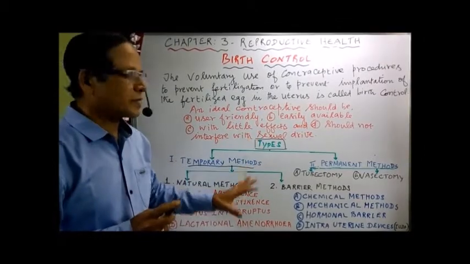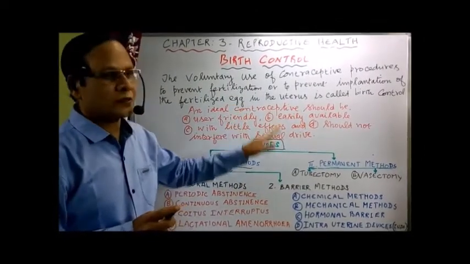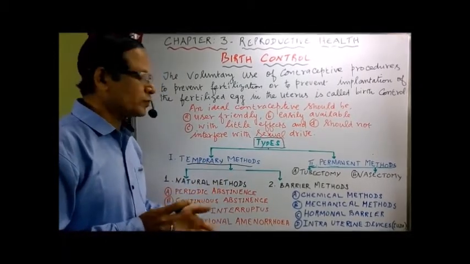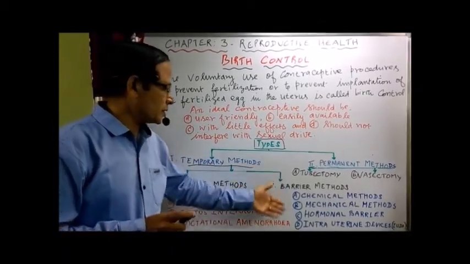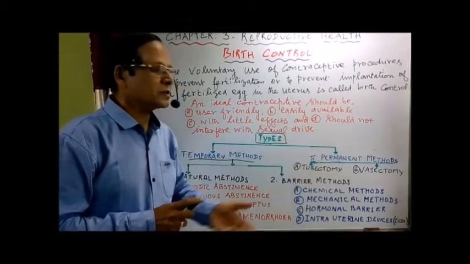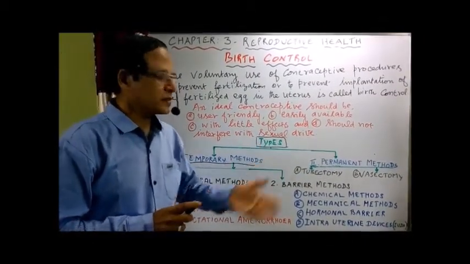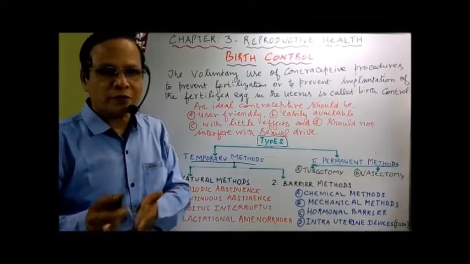So these are the major types. We have to go one by one. What are the different types? What is a natural method? We have to discuss these 4 methods under natural, then 4 barrier methods, and then permanent sterilization, surgical sterilization, tubectomy and vasectomy in female and male. Okay.